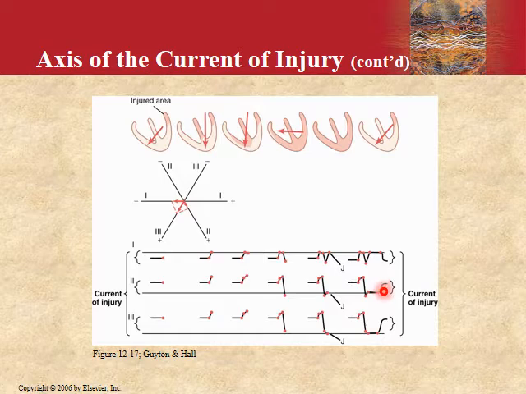Here you can see it is in the positive direction, both in lead 2 and in lead 3. This is the J point. From the J point you draw a horizontal line, and this is above the horizontal line, and in lead 1, this is below the horizontal line. You can see in this diagram that when all of the ventricle has repolarized, this injured part is still emitting impulses, and this is being recorded on an ECG in the form of current of injury. For current of injury, you must know what the J point is, and from the J point you draw coordinates and then further calculate the axis of the current.